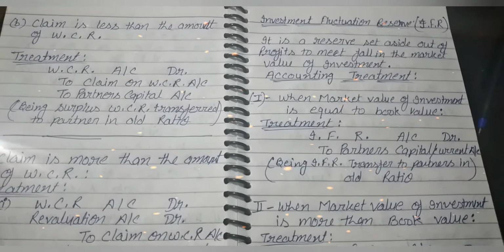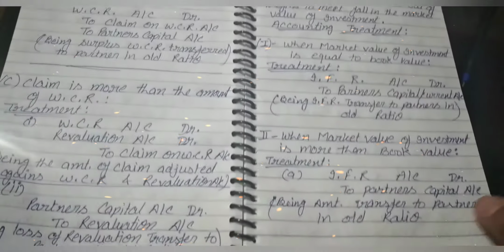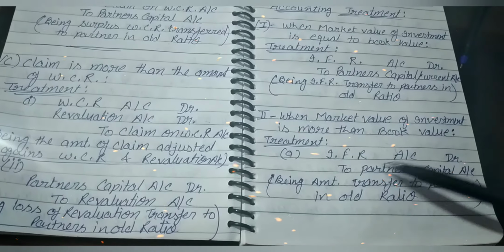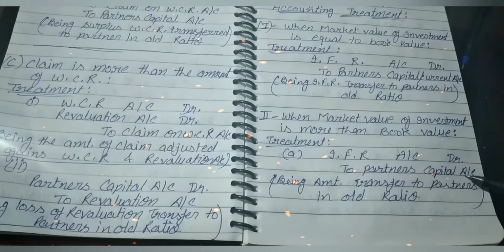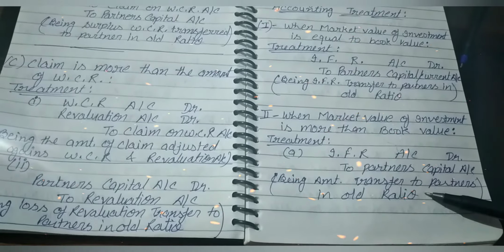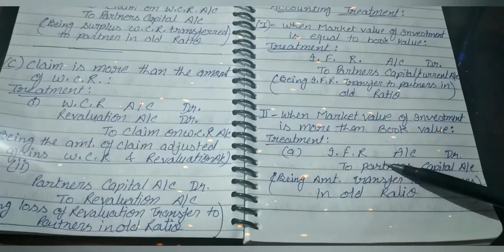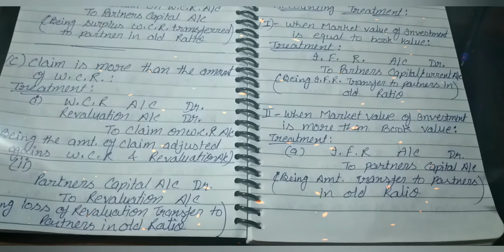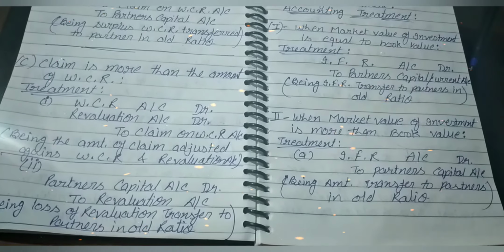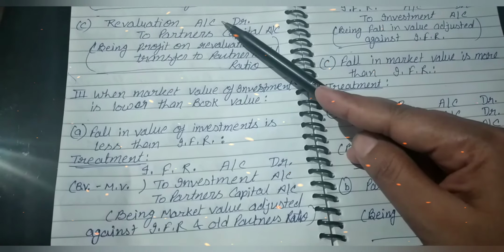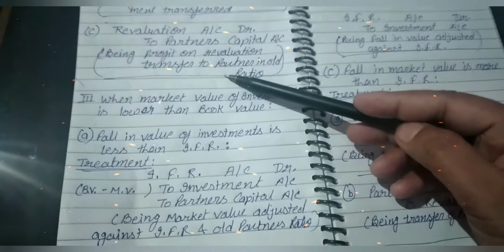When the market value of investment is more than the book value, the treatment will be IFR account debit to partners' capital account. If the value of the asset increases, then IFR will be distributed to the old partners in the old ratio, and the increase in the value of investment is transferred to partners' capital account.